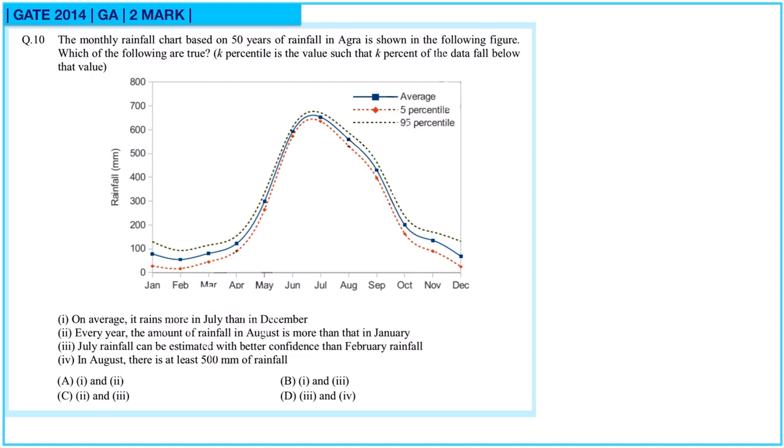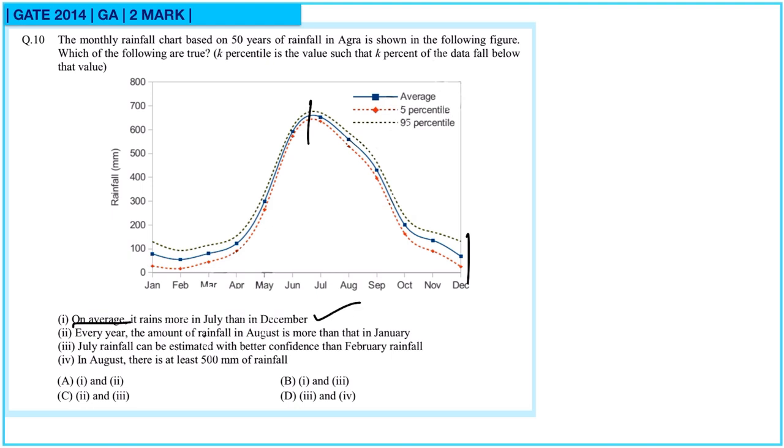Question number 10. The monthly rainfall chart based on 50 years of rainfall in Agra is shown in the following figure. Which of the following are true? K percentile is the value such that K percent of the data falls below that value. Option A: on average it rains more in June than in December. Here average rain is greater than that in December. So on average this is correct.